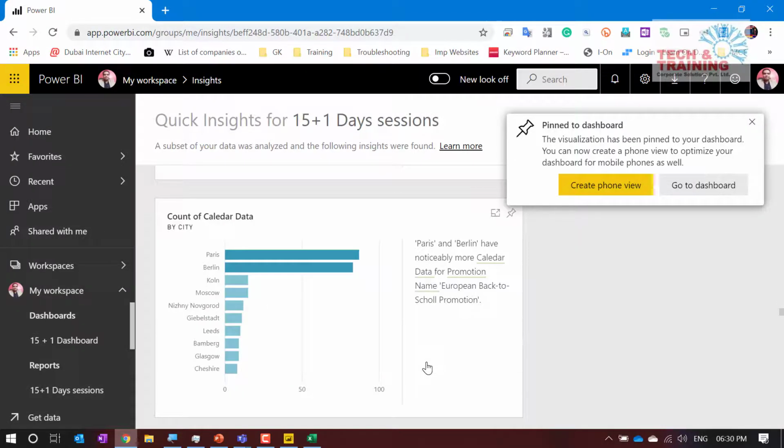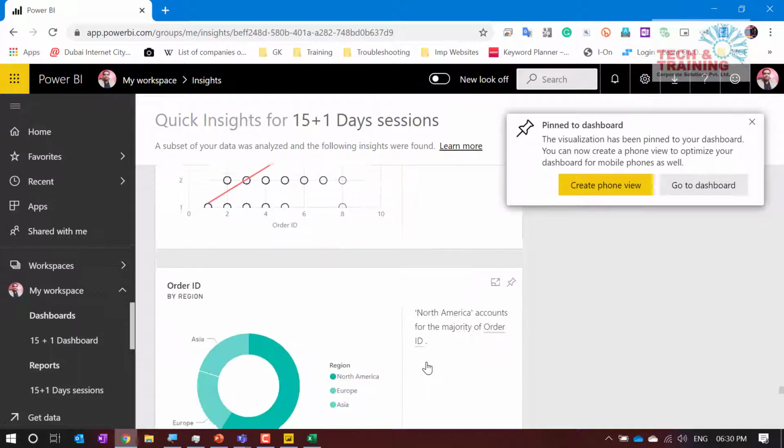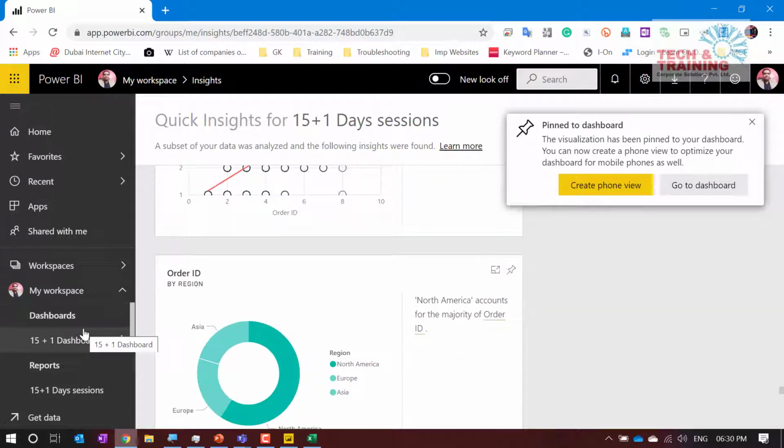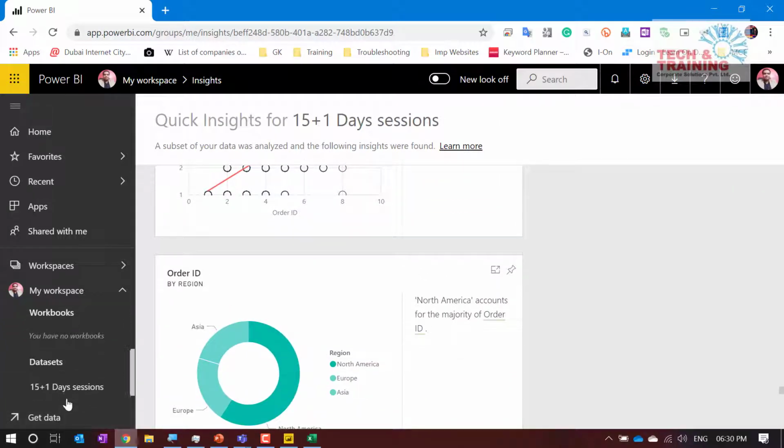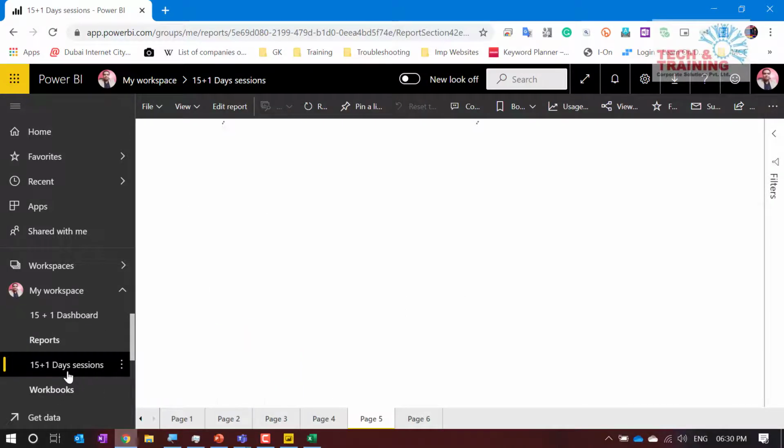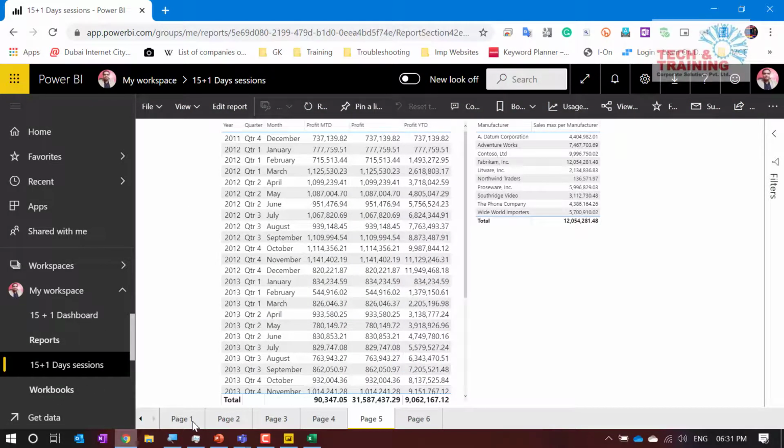So there are plenty of such reports that you can go through in all this data. Now what I'm going to do here is, these are nothing but data sets. See, this is nothing but data sets. Workbook, if you have directly connected any Excel workbook here, that workbook will be shown. These are nothing but reports. Now these reports are nothing but something that we have created.